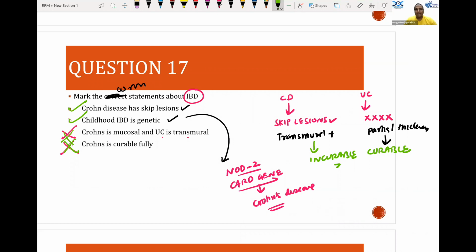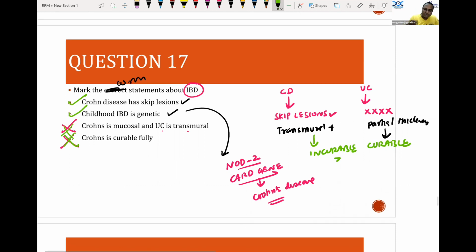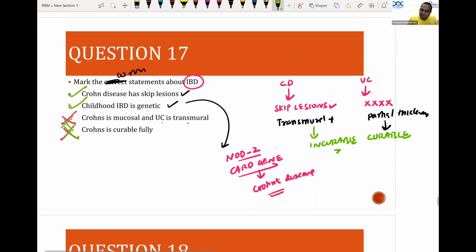Whatever questions were asked in the exam, go and read these areas in depth. For example, inflammatory bowel disease is an area asked. A question was asked on achalasia cardia. Like such areas, you should go and read in depth and understand the questions. So there will be no repeat questions, but there will be repeated areas. There will be repeated areas in the National Board exam. Same areas will be asked again and again. So please remember, Crohn's disease is an incurable disease. Okay.